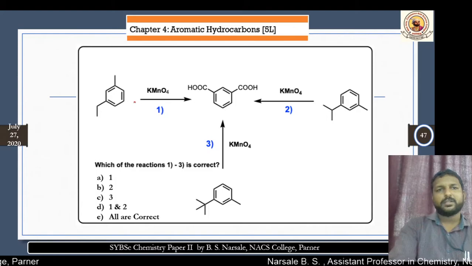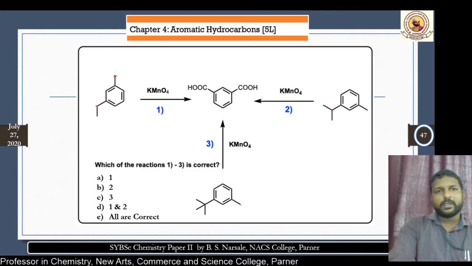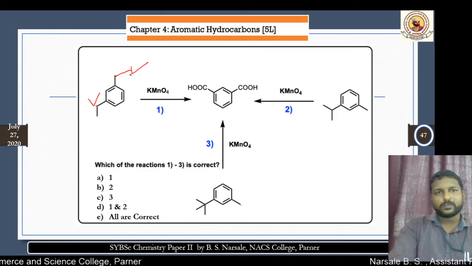Okay, now look, this is an alpha carbon atom. This is also an alpha carbon atom. Here, this one is alpha, and this one. Now, each alpha carbon atom has hydrogens. Yes, this has hydrogen. This also has hydrogen. Therefore, both are converted to COOH.